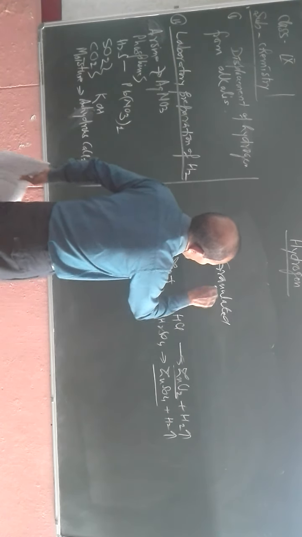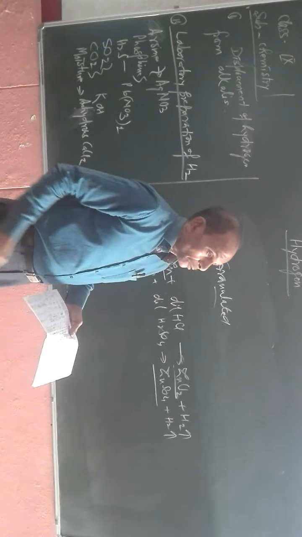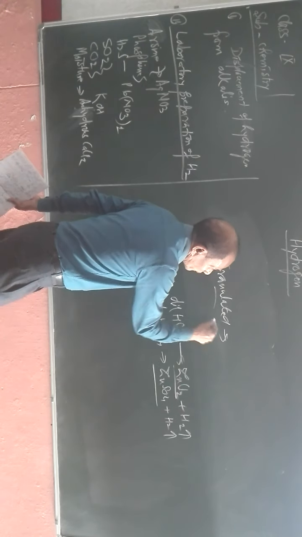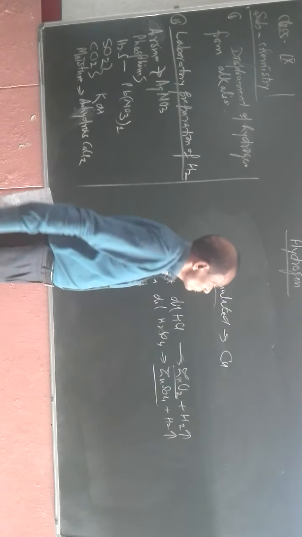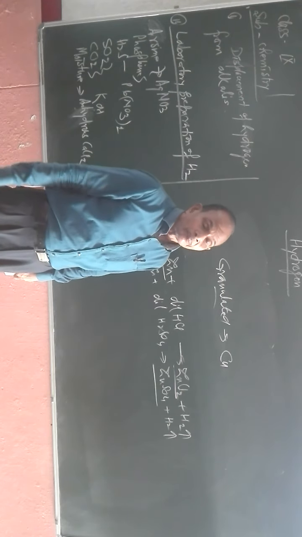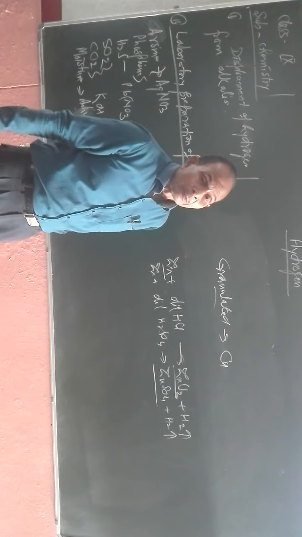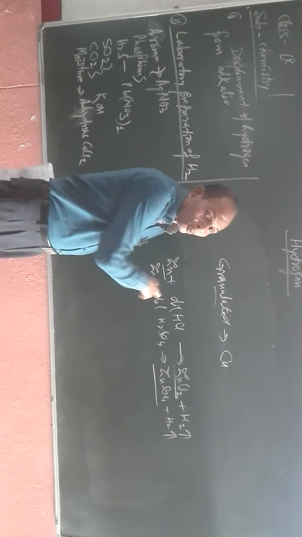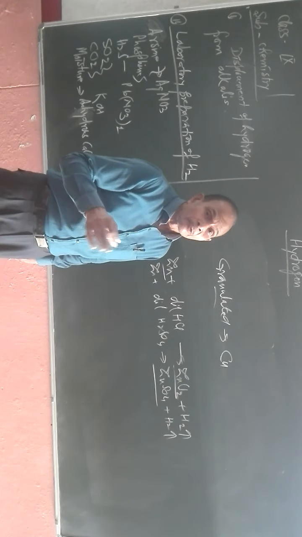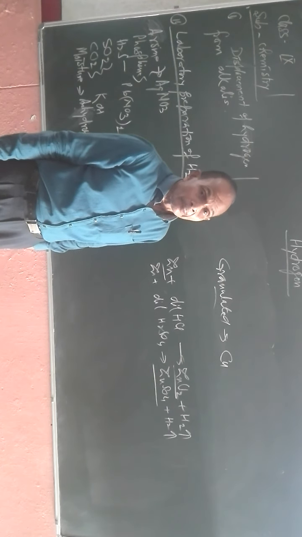Granulated zinc. What is the meaning of this granulated zinc? That is, it is not pure. It contains an impurity, that is copper. This granulated zinc is given preference over pure zinc. Pure zinc is not used in the preparation of hydrogen in the laboratory.